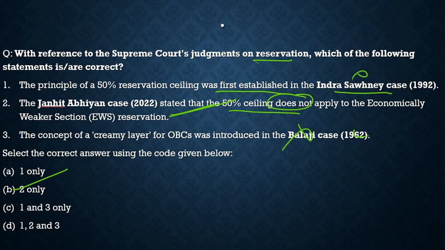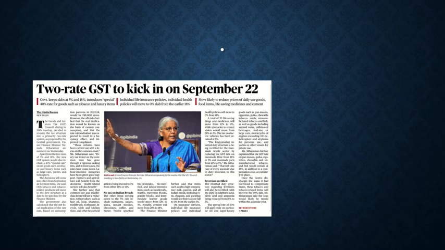Now let's move to the third article, which was given in the news today. Here it is about the 2-rate GST to kick in on September 22. You know well, currently what are the GST slabs? We have 5%, we have 12%, we have 18%, and we have 28%.